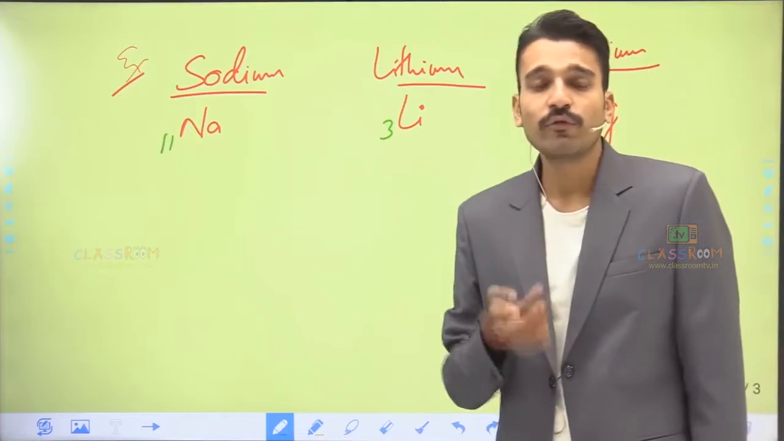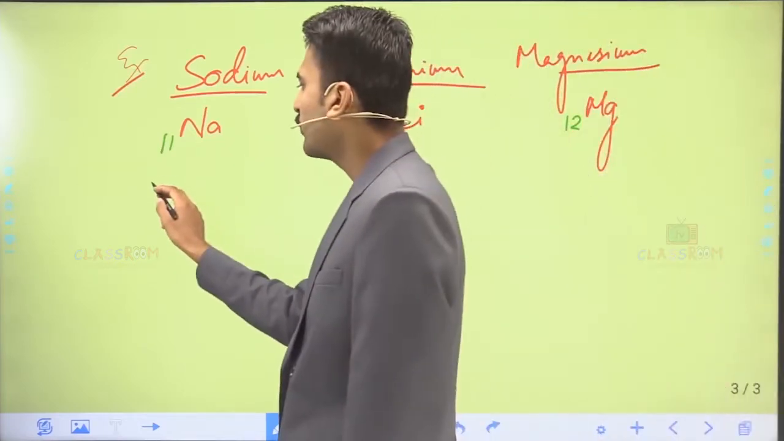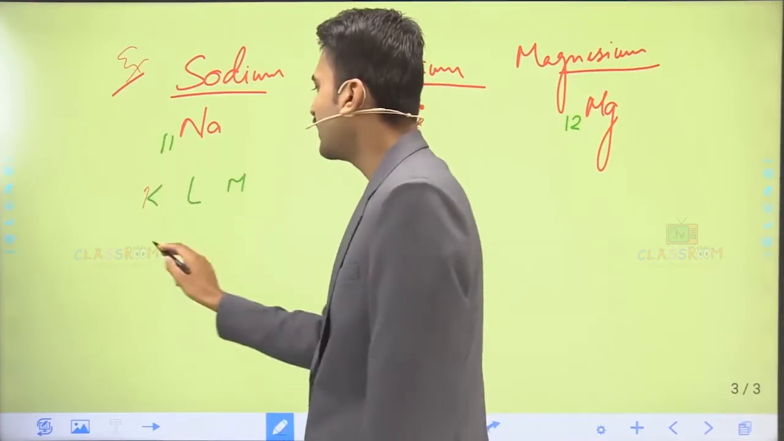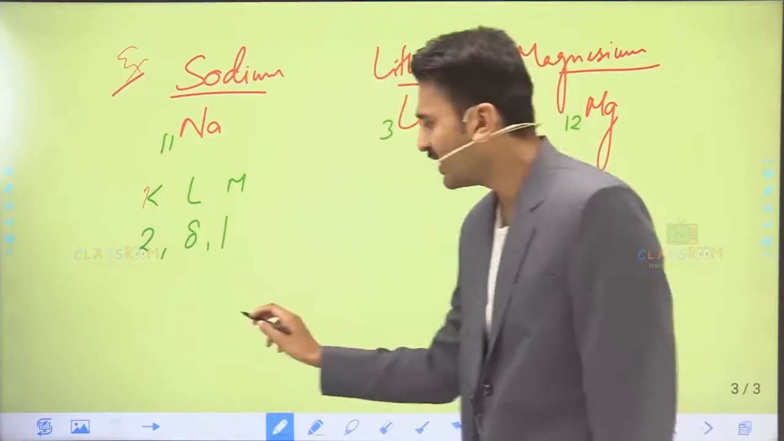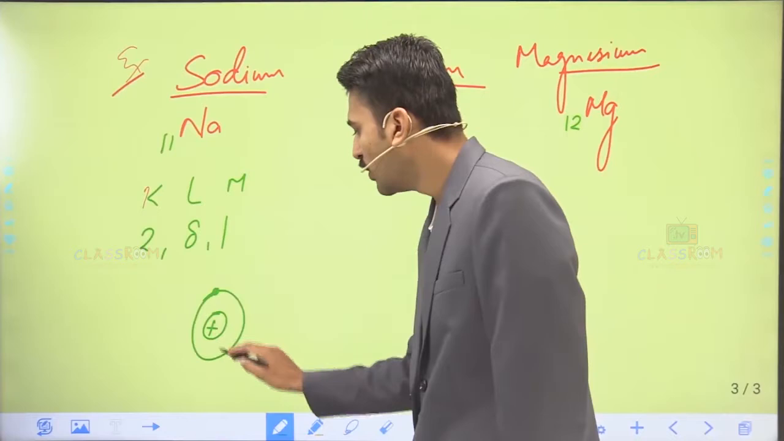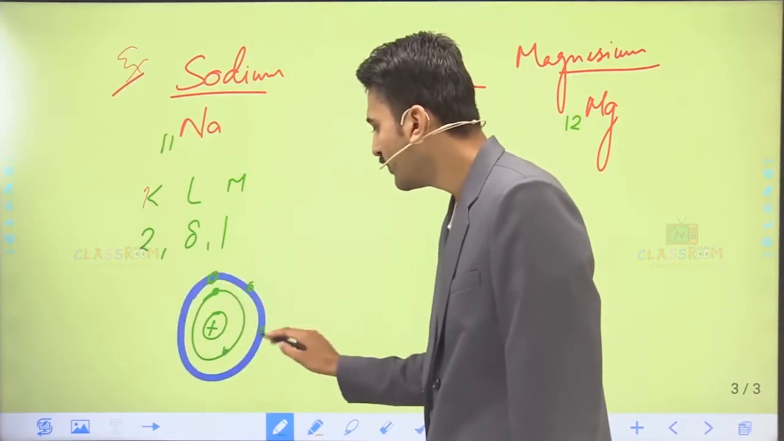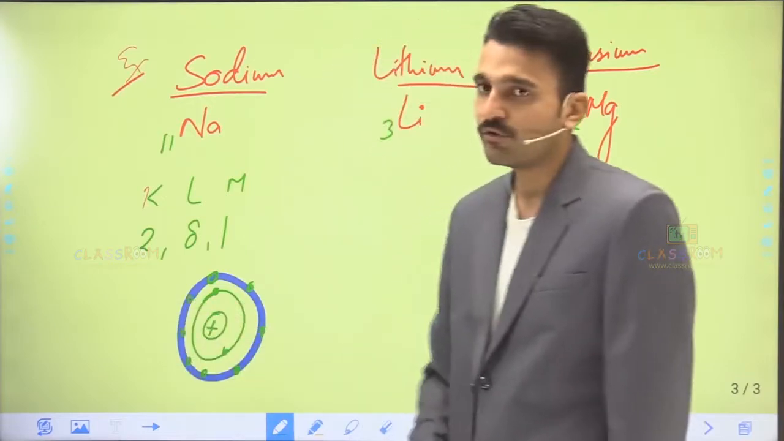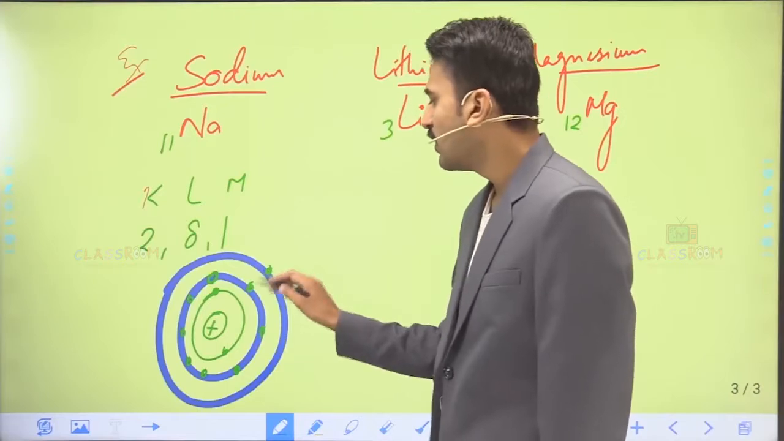Now what we have to do is simply write their electronic configuration. For sodium, the electronic configuration, that is in the K shell, the L shell, and the M shell, is 2, 8, 1 respectively. Here you can see the nucleus having the positive charge. In the first shell it has 2 electrons, while in the second shell it has 1, 2, 3, 4, 5, 6, 7 and 8 electrons, as represented here. In the third shell it has only 1 electron.